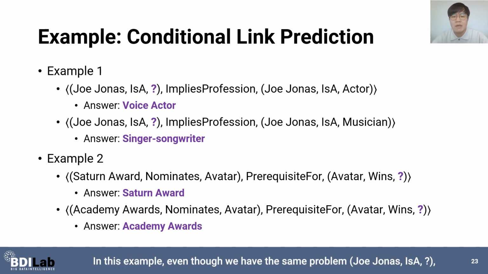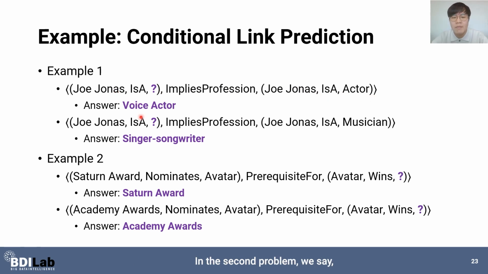In this example, even though we have the same problem, Jojonas is a question mark, the answer becomes different depending on the following triplet. In the first problem, we say Jojonas is an actor because Jojonas is a voice actor. In the second problem, we say Jojonas is a musician because Jojonas is a singer-songwriter.